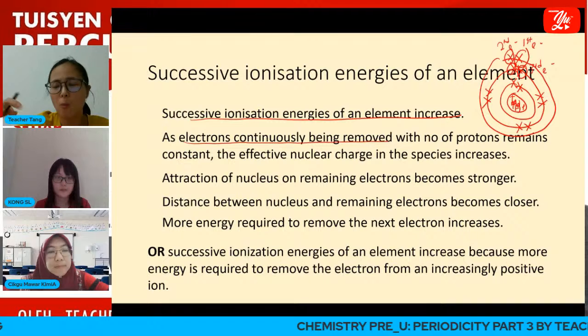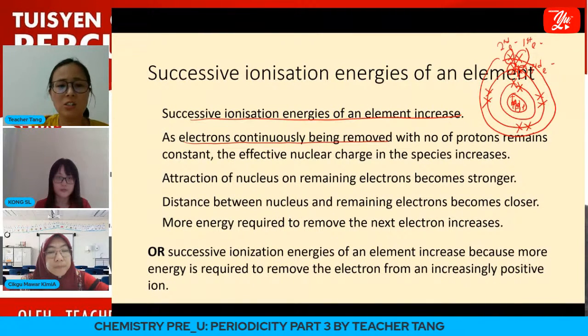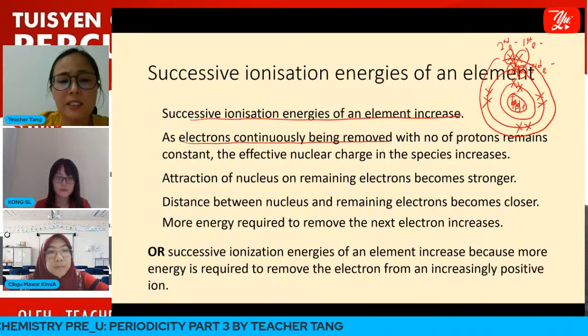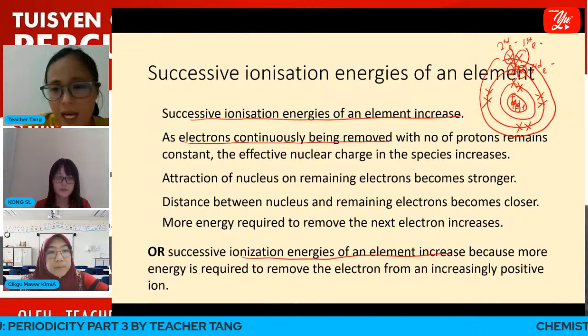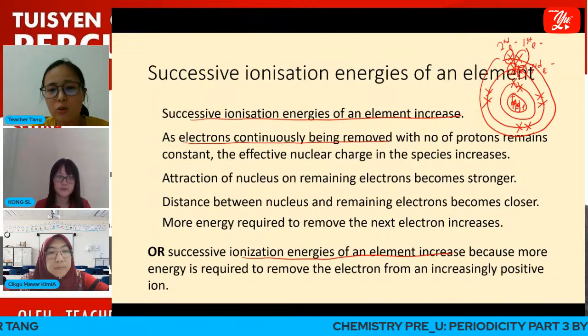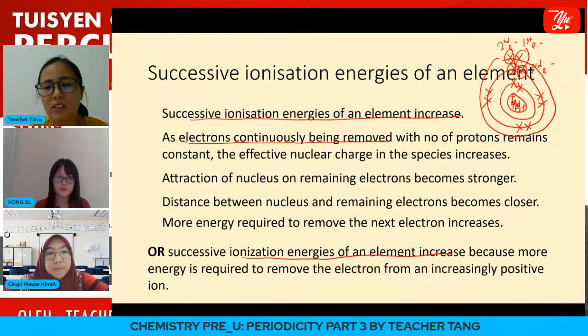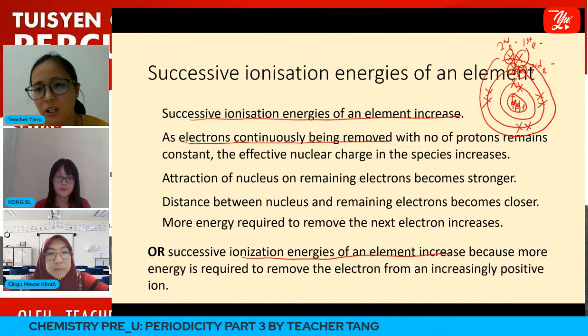Therefore, more energy is needed to remove the next electron. Or in general, we can also say that the successive ionization energy of an element increases because more energy is required to remove an electron from an increasingly positively charged ion. Okay?